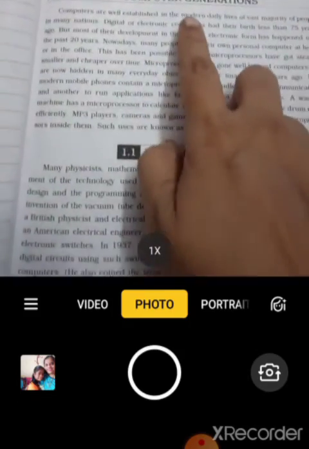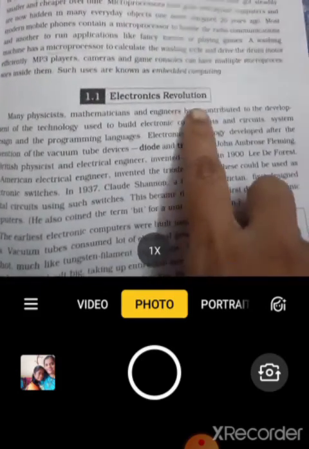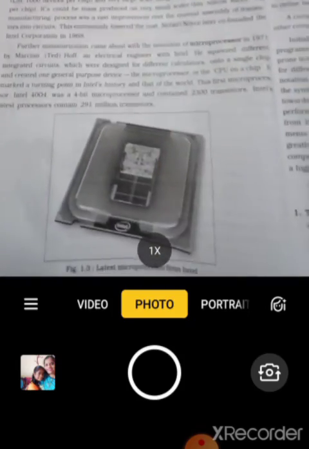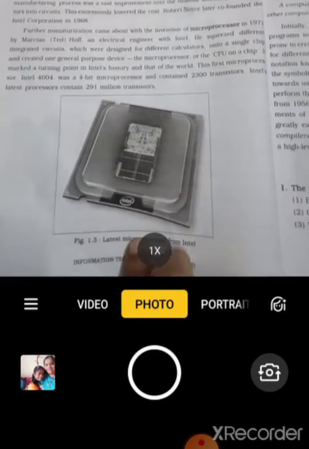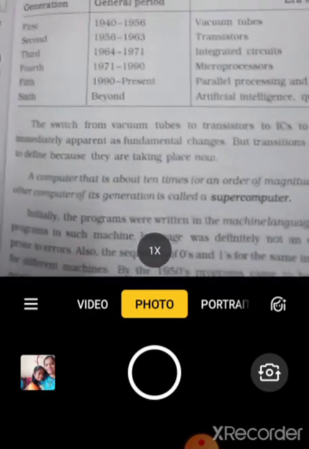Okay students, now look at your book. All of you look at your book. What can we learn in this chapter? Computer generation, electronic revolution. Look at your book. Vacuum tubes. Next is the first silicon transistors. Look at this picture, the latest microprocessor from Intel. Next page, computer generation.